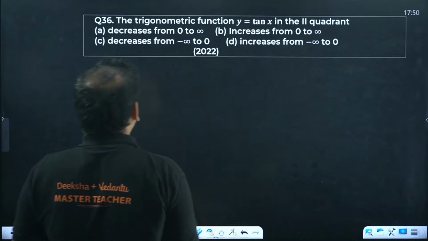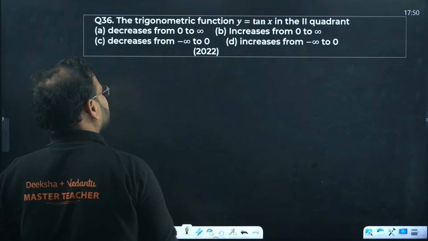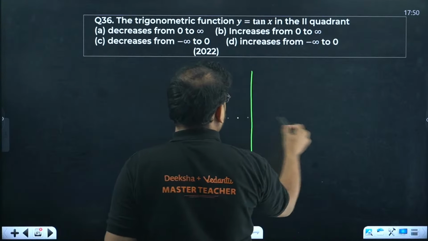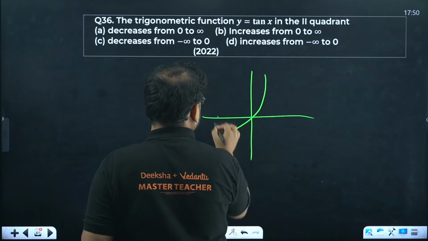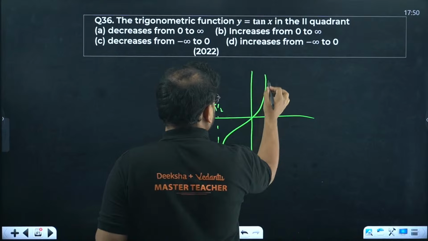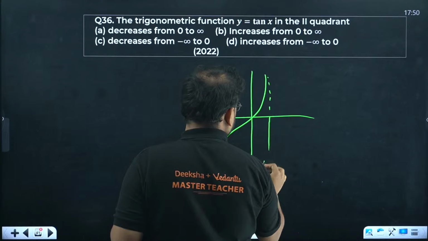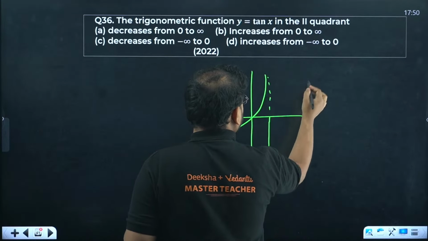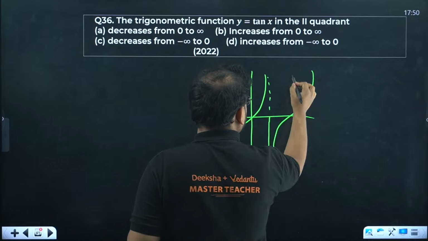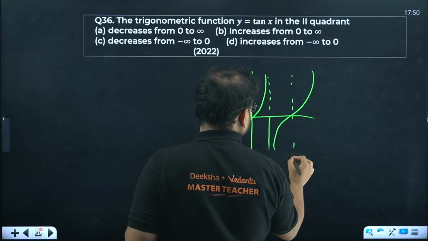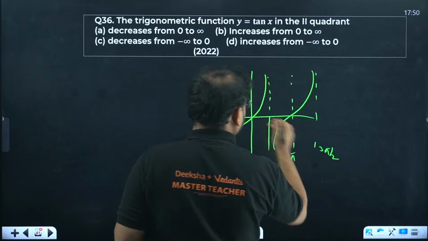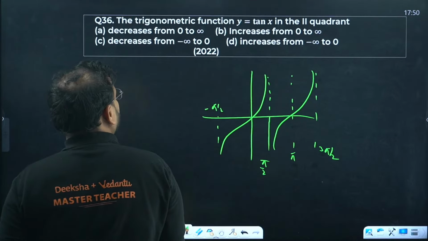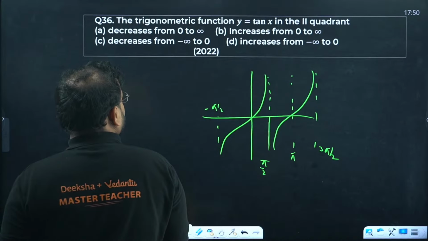The trigonometric function y equal to tan x. This is a simple question, by the way, guys. Draw the tan x graph. This is minus pi by 2, this is pi by 2. Again, the graph will be like this only. This is pi, this is 3 pi by 2. Now please check, the tan x graph is increasing in which interval?